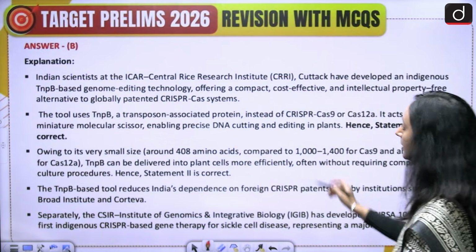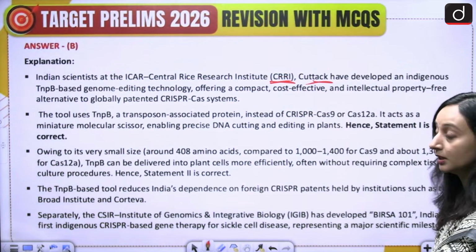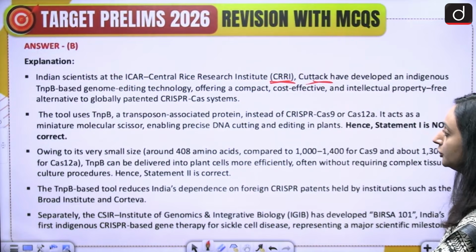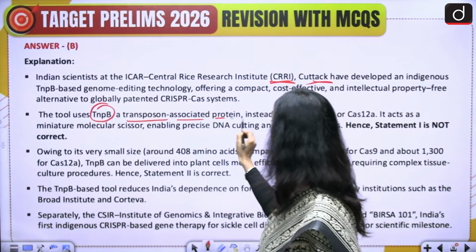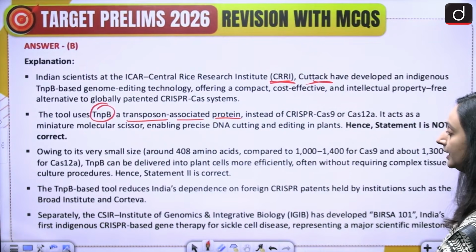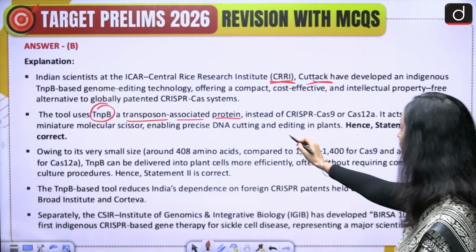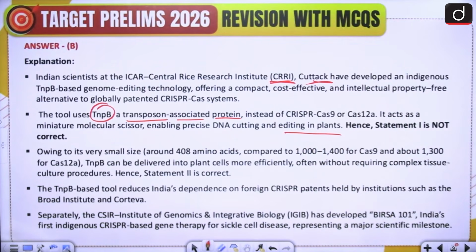So this has been developed at CRRI, Cuttack, and this is an indigenous development. It uses TNPB, which is a transposon associated protein, and this acts as a miniature molecular scissor, enabling precise DNA cutting and editing in plants. So please go ahead and take the screenshot.